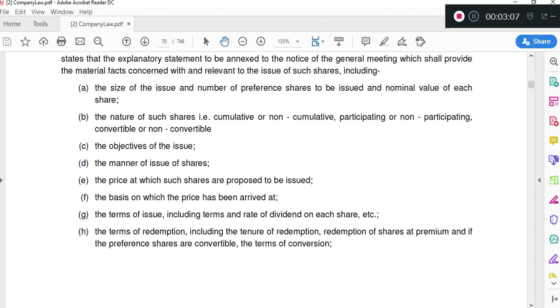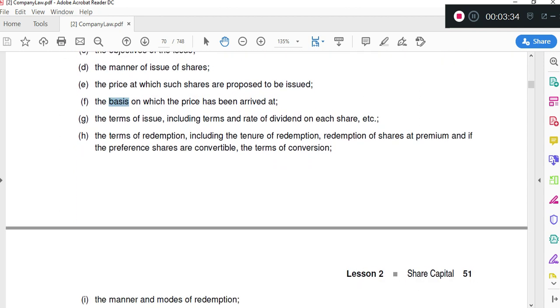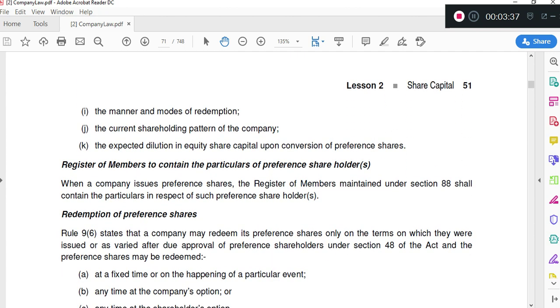For issue of preference shares, what we have to give is size of the issue, number of preference shares to be issued, again nature of shares depending on the type, objective. This clause, I think everywhere it is same. We just have to give reason for passing any resolution under any section. Manner of issue, price at which shares are going to be issued, basis on which the price has been arrived, terms of issue, terms of redemption, dilution, expected dilution in the equity share capital upon conversion of preference shares.